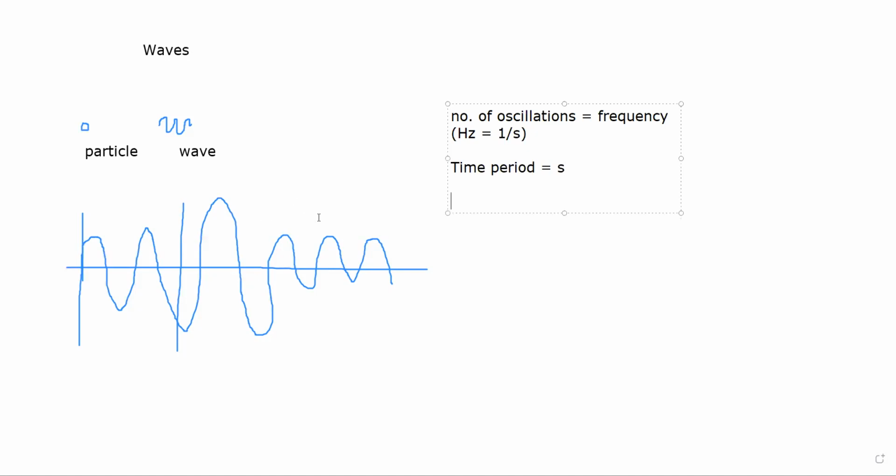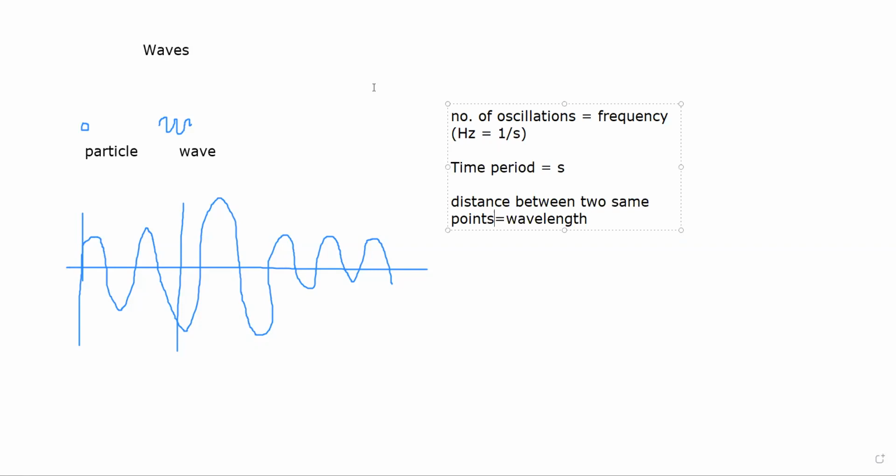Another important component that we come across in the field of waves is wavelength. Wavelength is nothing but the distance between two same points on two different consecutive waves.